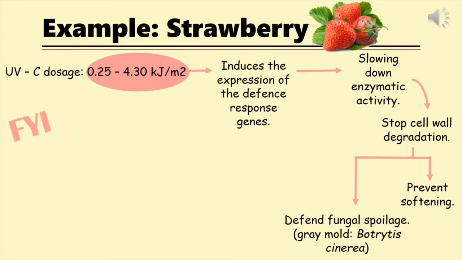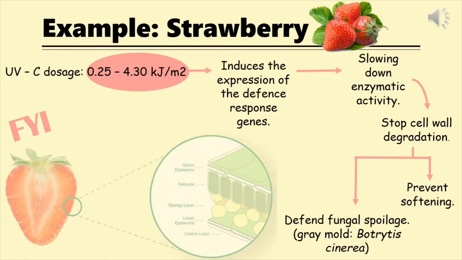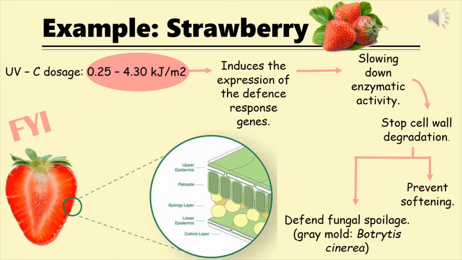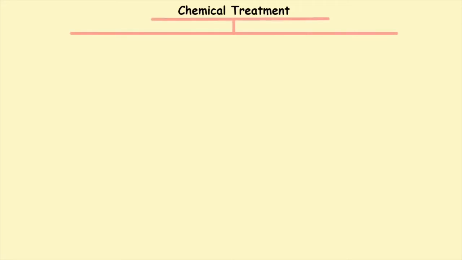For your information, strawberry has a thin cuticle layer naturally. This cuticle layer helps to prevent spoilage. That's why sellers who want low-cost treatment are suggested to not wash the berries since they have their own natural prevention. Besides the radiation treatment, chemical treatment is also preferable, such as tea tree oil, gibberellic acid, and salicylic acid.